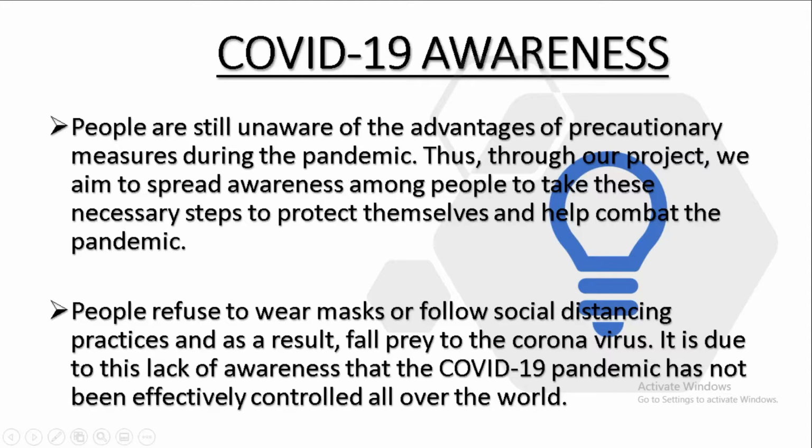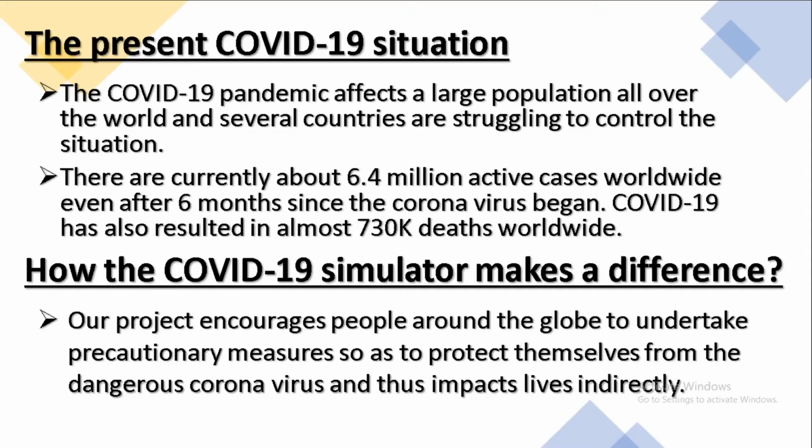all over the world. The present COVID-19 situation. The COVID-19 pandemic affects a large population all over the world, and several countries are struggling to control the situation. There are currently about 6.4 million active cases worldwide, even after 6 months since the coronavirus began. COVID-19 has also resulted in almost 730,000 deaths worldwide.